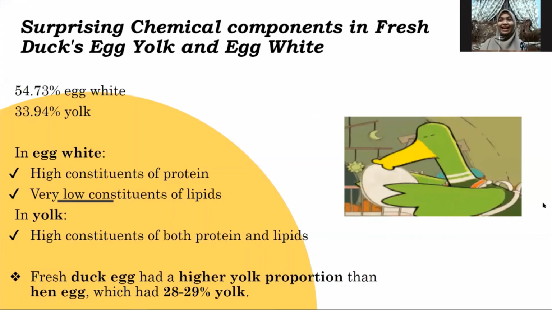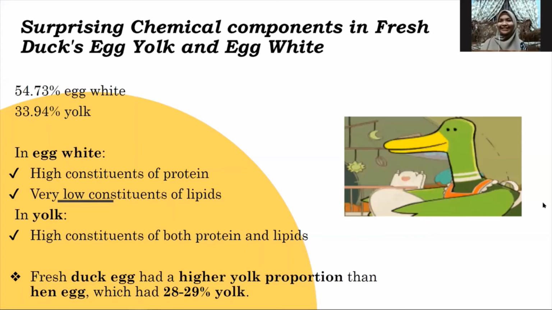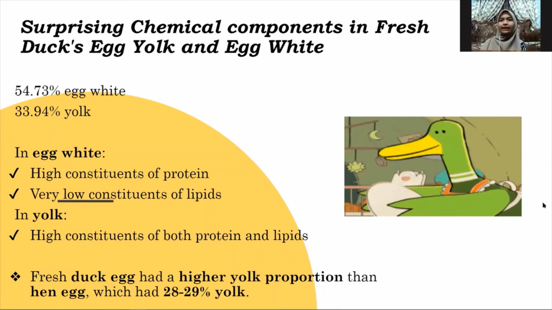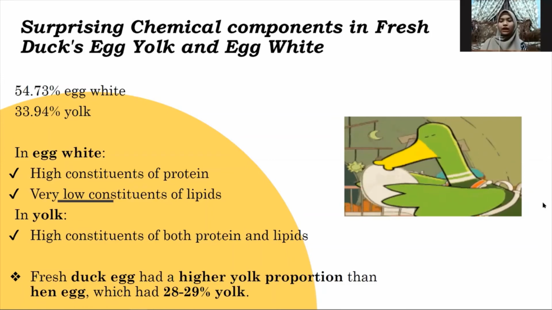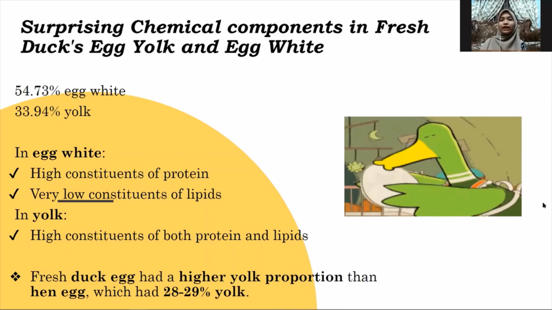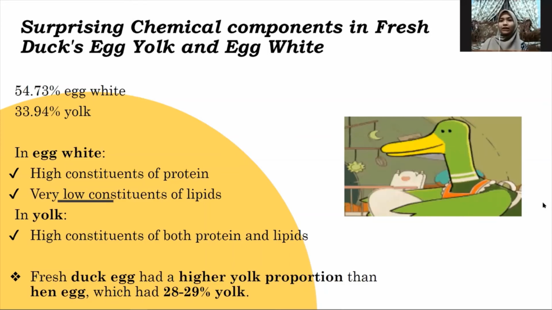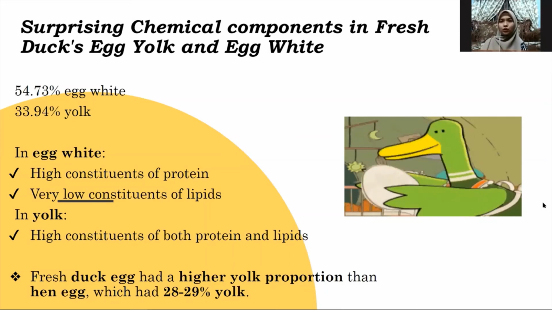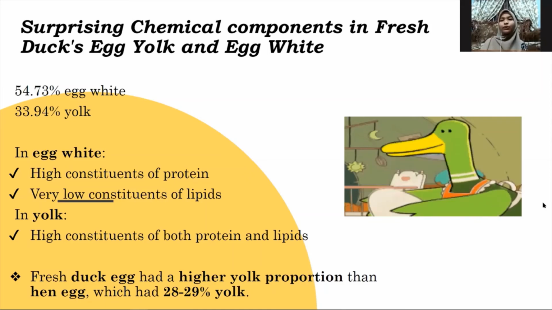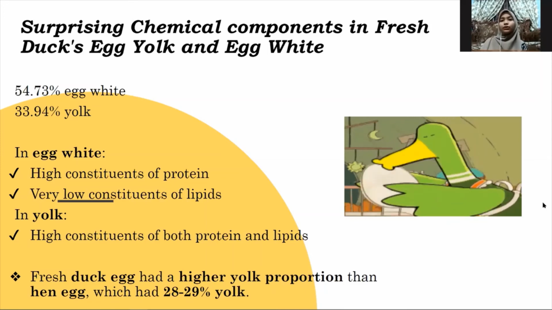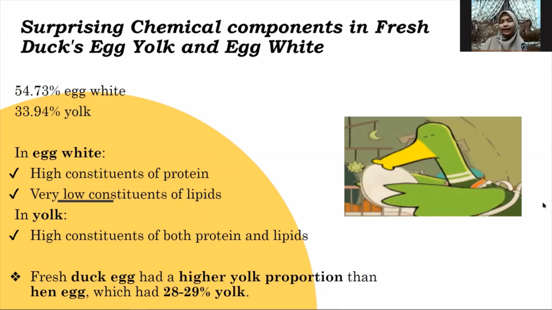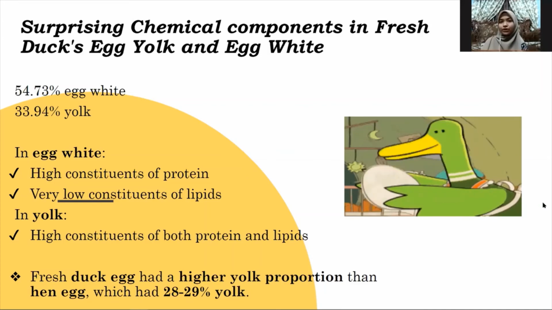Hi, I am Nurul Hidayah. Now let's get into the components of duck eggs. So duck eggs consist of 54.73% egg white and 33.94% yolk, while the other 10.87% is the shell itself. In egg white, it contains high constituents of proteins and very low constituents of lipids. Meanwhile, yolk is high in both protein and lipids. So the fun fact is fresh duck egg has a higher yolk proportion than hen egg, which has 28 to 29% yolk.